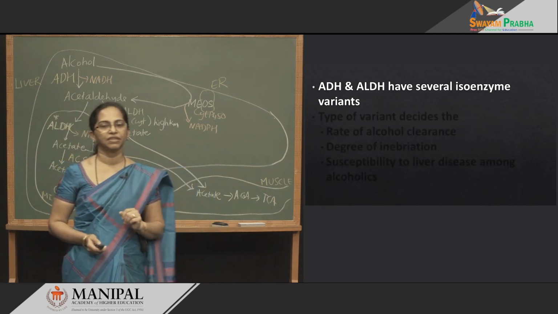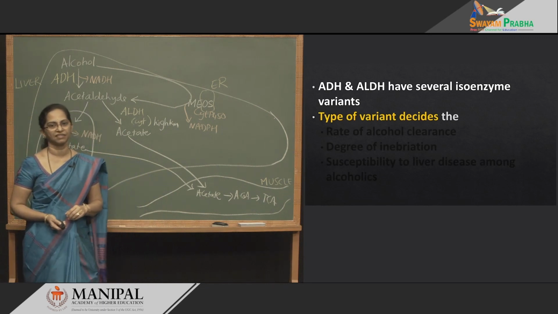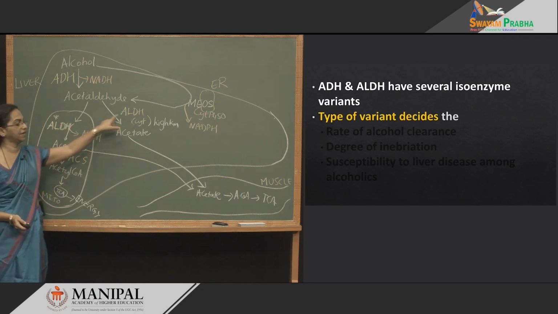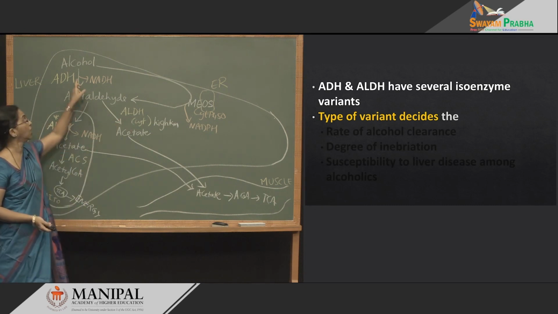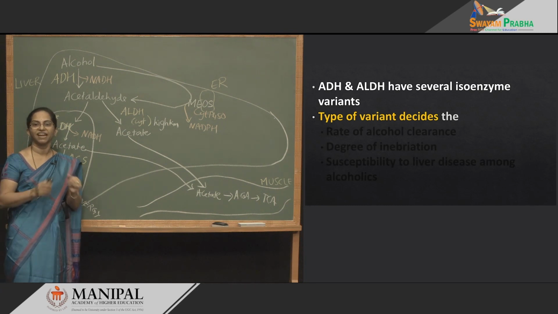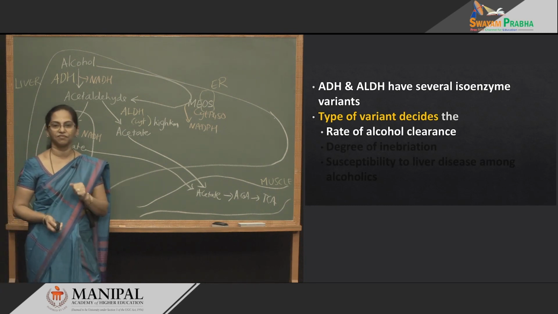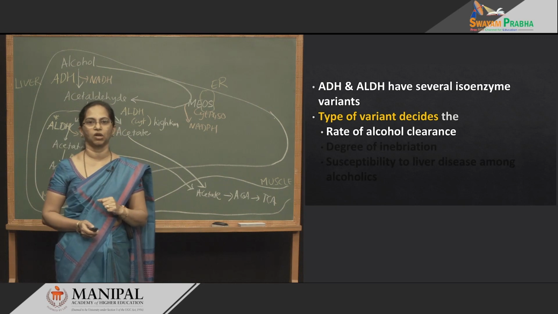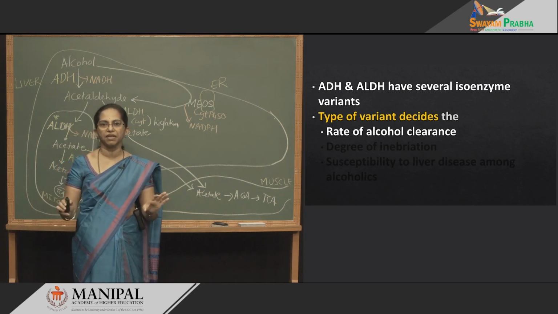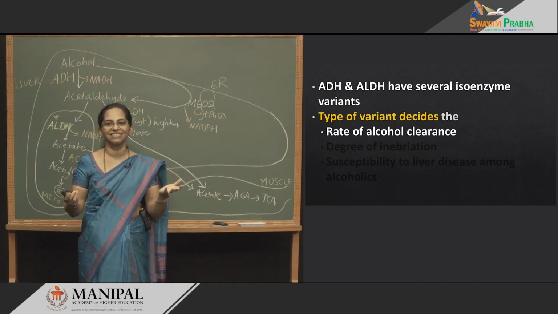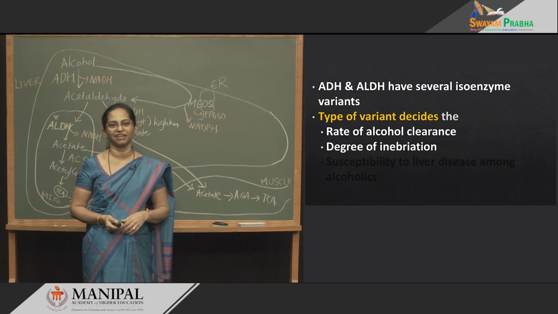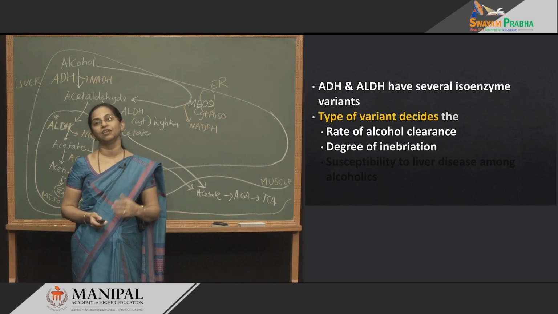Now, I was telling you they have isoenzyme variants. Now, the type of isoenzyme variants. Aldehyde dehydrogenase has 2 variants, alcohol dehydrogenase also has many isoenzymes. Now, that decides several things. The first and foremost, the rate of alcohol clearance. For some people alcohol is cleared fast, for some it remains there. So, it depends on what genes they have, what enzymes they have. So, it decides the rate of clearance. It decides the degree of inebriation.